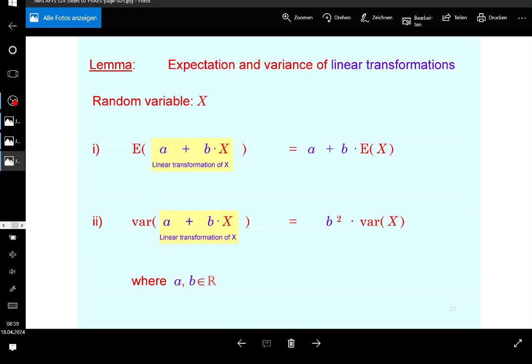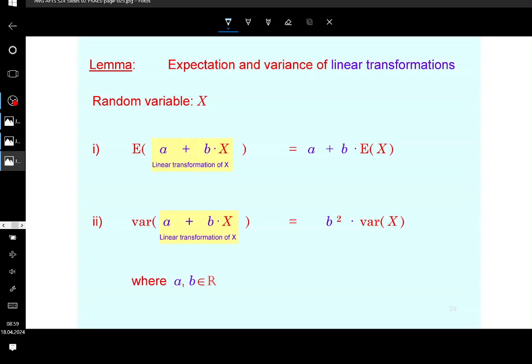Okay, now first things first: why is the variance of a linear transformation invariant with respect to the additive constant, so that the constant is not there? The answer is simple, because the variance is measuring distances of the random variable to its mean. If you increase the random variable by a, then the mean of the random variable is also going to be increased by a, so the distance will be the same. Okay, so that doesn't change.